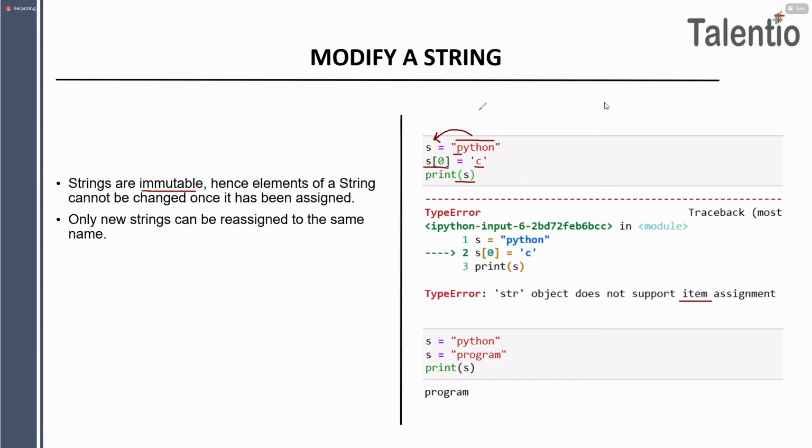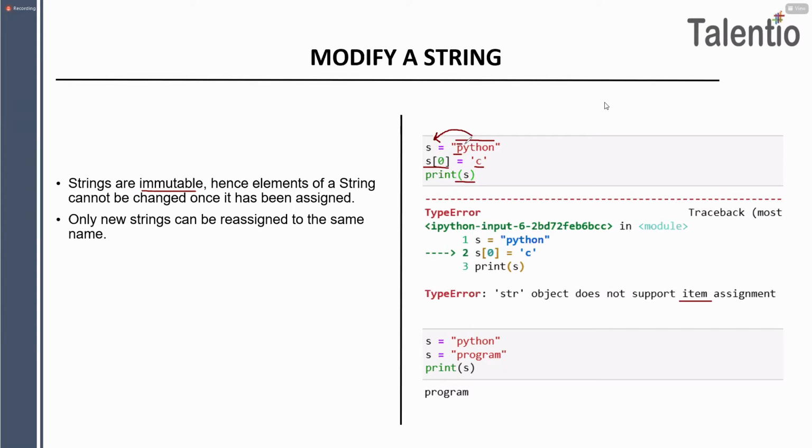So when I wanted to change the 0th location value of s with c, I got the error: string object does not support item assignment. So here you can see strings are immutable, hence elements of a string cannot be changed once it has been assigned. Once you assign, guys, you can't change that. Items are nothing but the separate alphabets they are talking about.